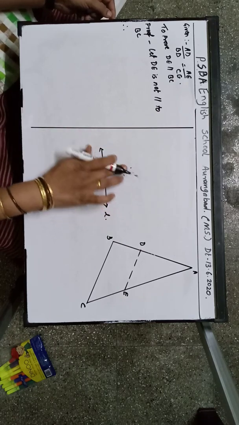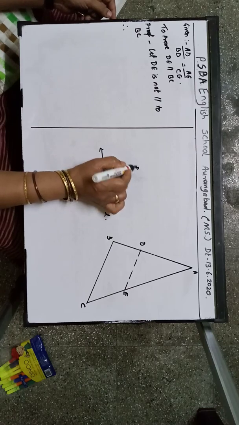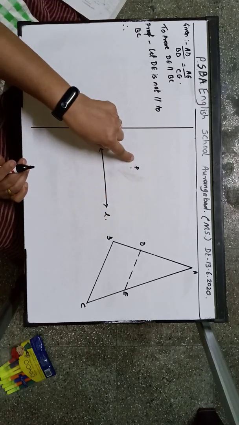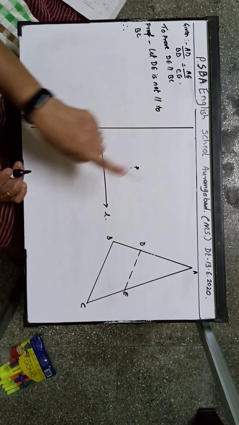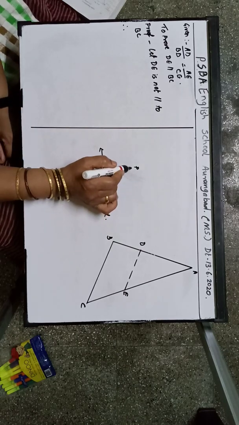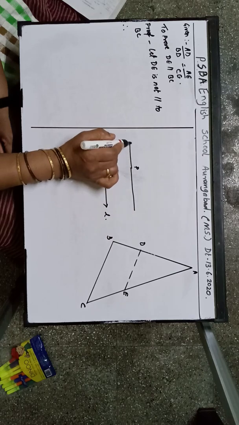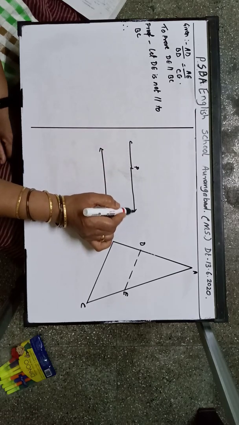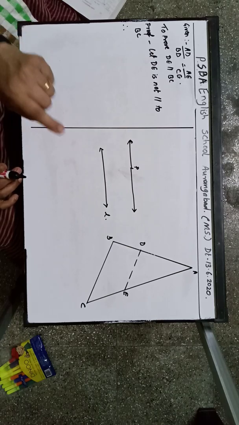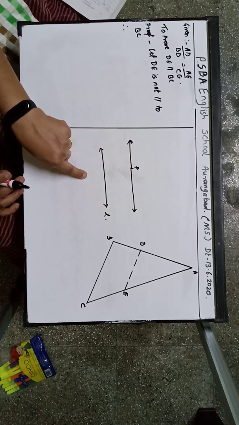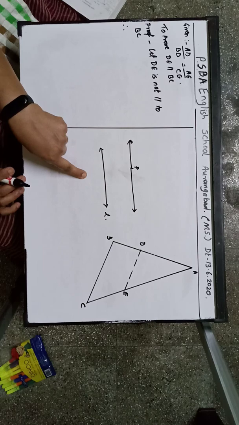So when a point is given to you, there has to be one line which is parallel to L, and such a line is only one. So one and only one line will be there which is passing through P and which is parallel to L. No other line passing through P will be parallel to L. We are going to use this theorem.